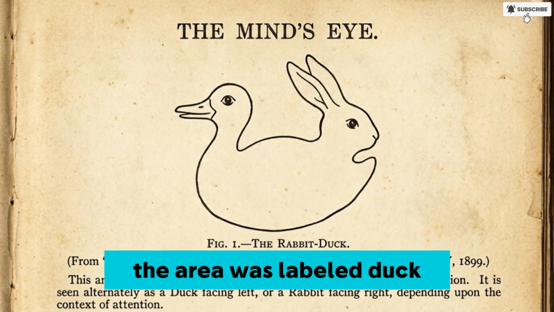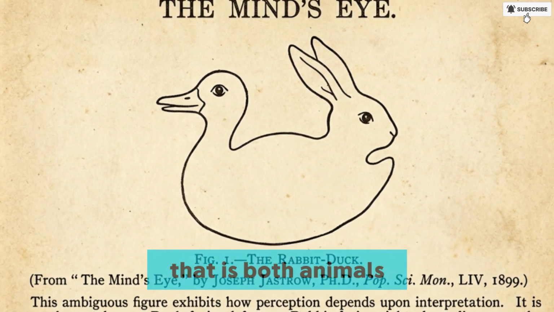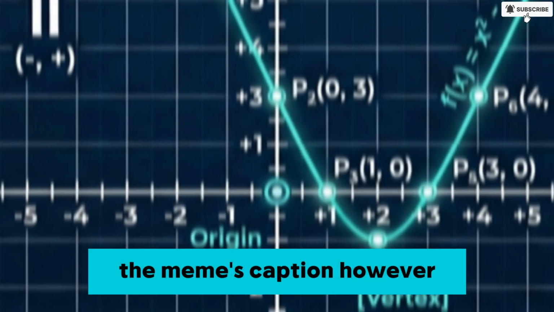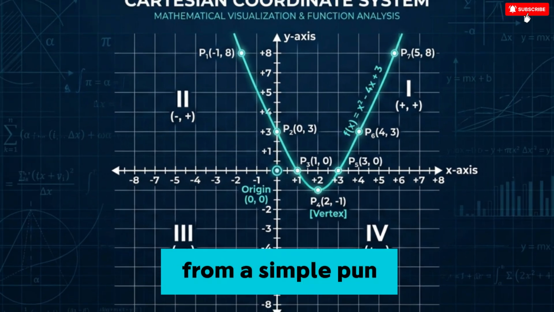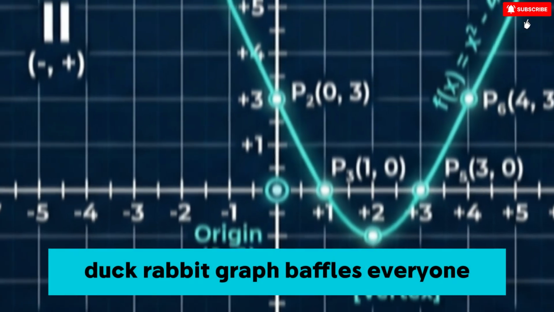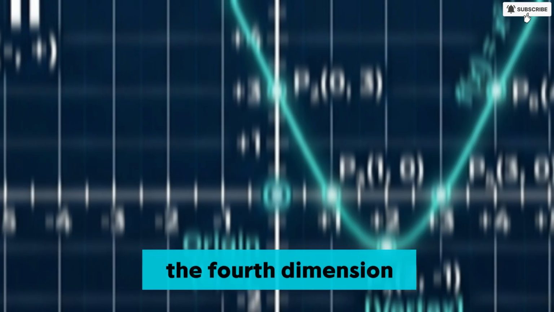The area was labeled duck, a clear reference to the famous ambiguous figure that is both animals at once. The meme's caption, however, is what elevates it from a simple pun to a viral sensation. It reads, "Student's duck-rabbit graph baffles everyone," and proves that this kid's brain works in the fourth dimension.